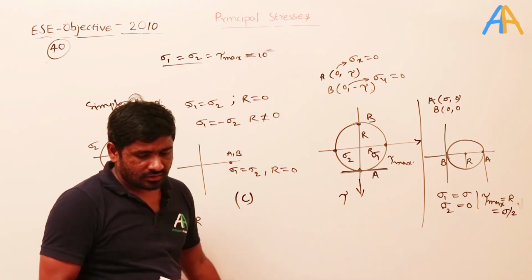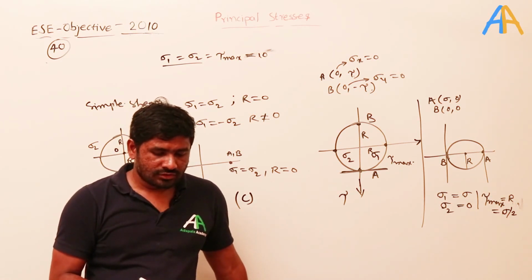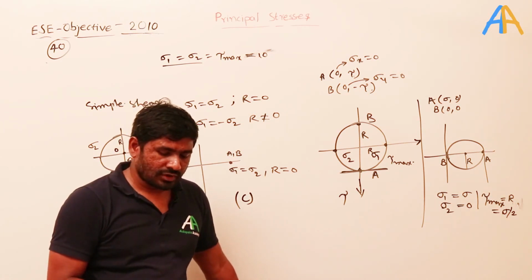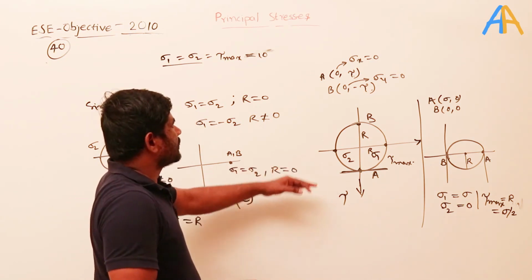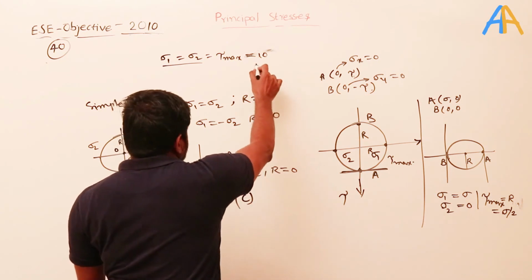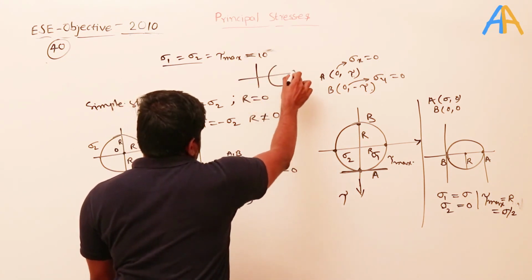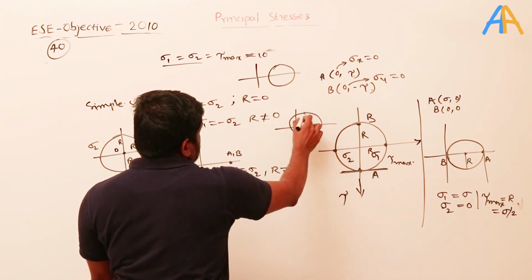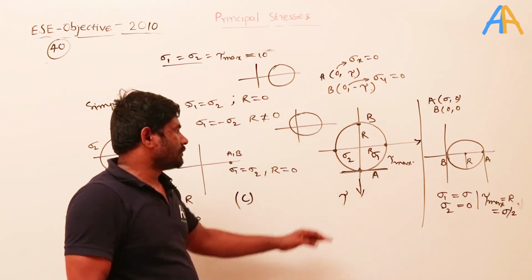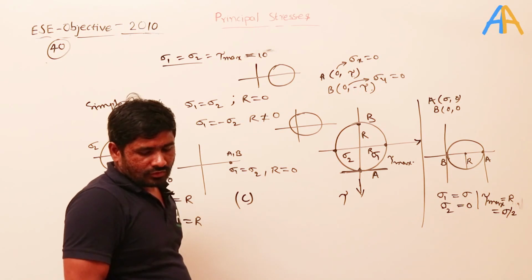And what is another option? Generalized plane state of stress. In the generalized plane state of stress, this type of diagram does not come, but it will come something like this, some diagram something like this, or something like that. It won't come exactly like this. So the option is C.